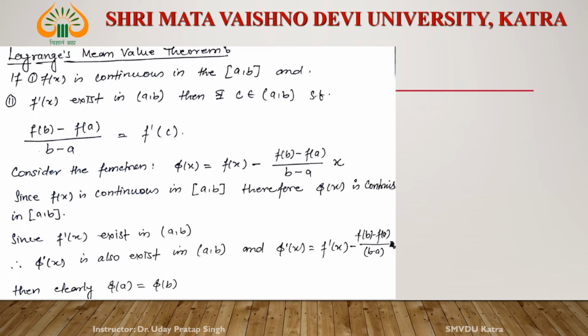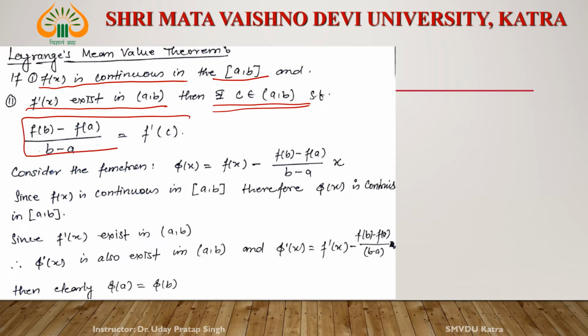Lagrange's theorem states that if f(x) is continuous in the closed interval [a, b] and f(x) is differentiable in the open interval (a, b), then the result says that there exists c in the open interval (a, b) such that f'(c) = (f(b) - f(a))/(b - a).